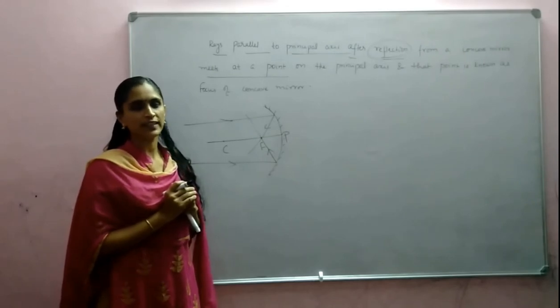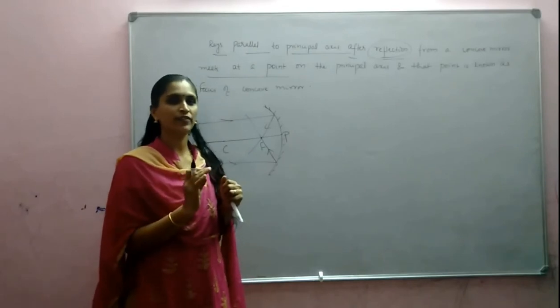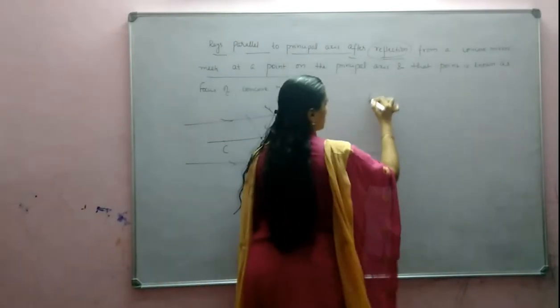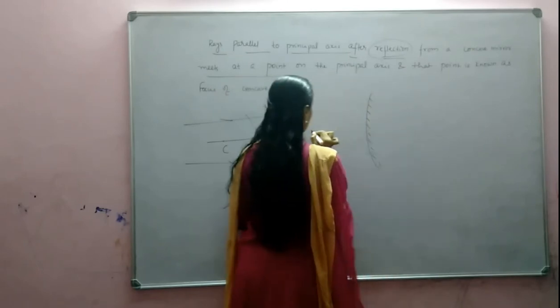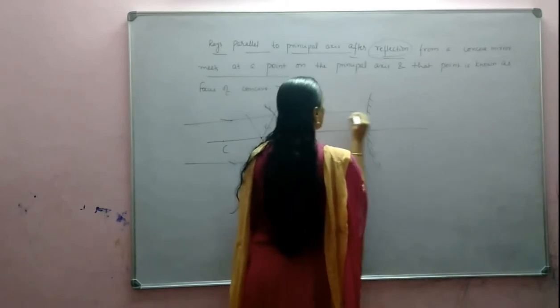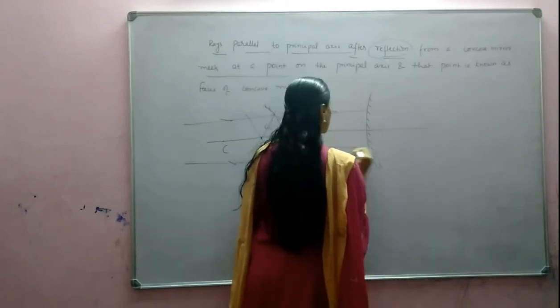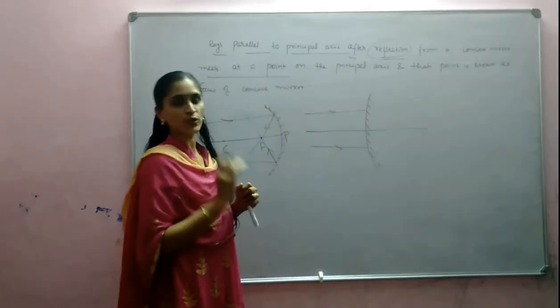Is it clear? Similarly, we can define it in the case of a convex mirror. Rays parallel to principal axis, after reflection, appear to come from a point.